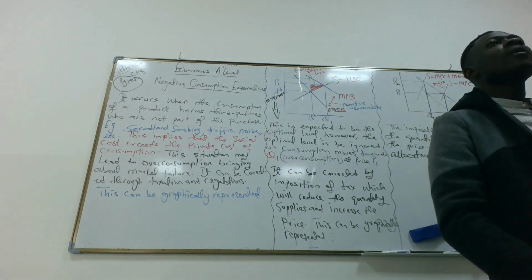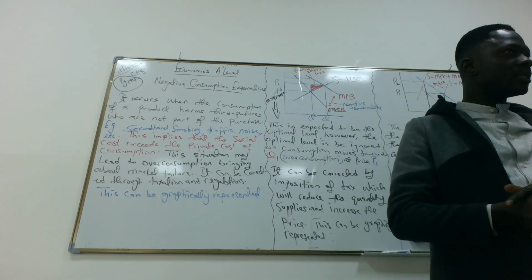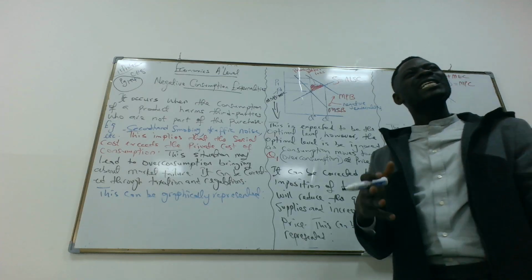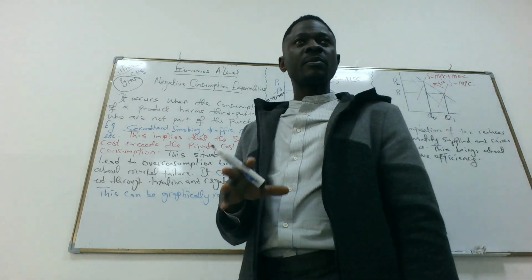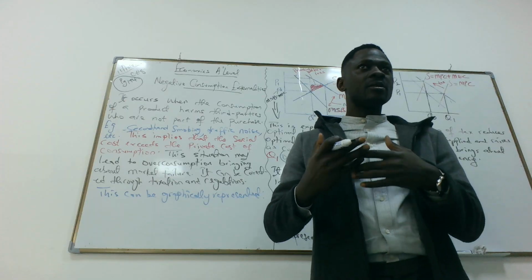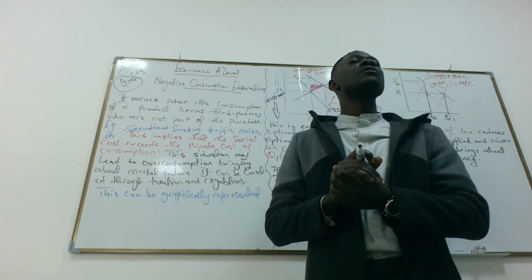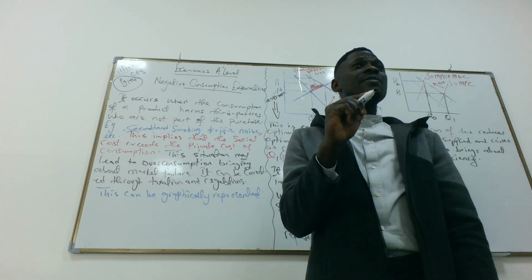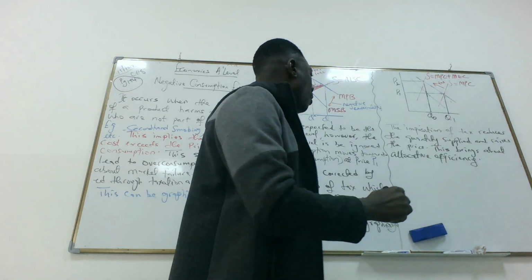Morning. We continue with externalities. In the previous class, we talked about negative externality of production. Today, we want to talk about negative externality of consumption. So, why do we have negative externality of consumption? We have negative externality of consumption because there is overconsumption.